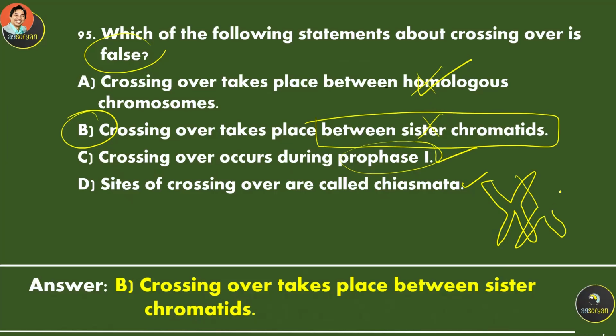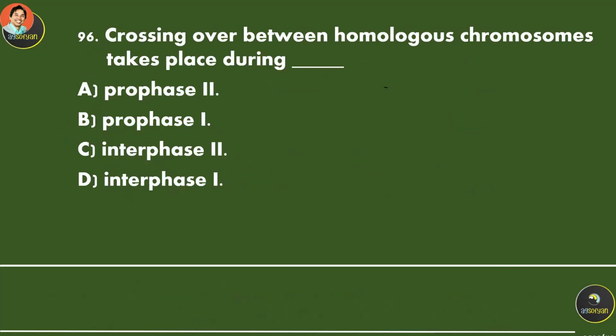Again, if you see it like this, there will be no crossing over between this sister chromatid or this sister chromatid, only between non-sister chromatids. Crossing over between homologous chromosomes takes place during, I already mentioned, prophase 1.